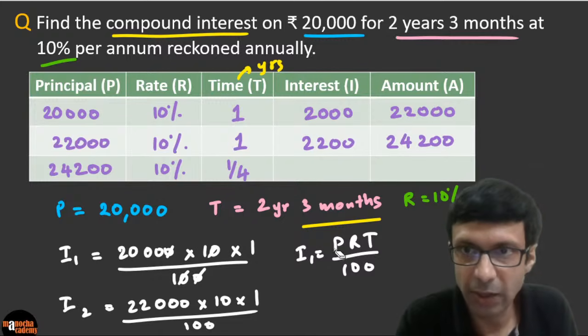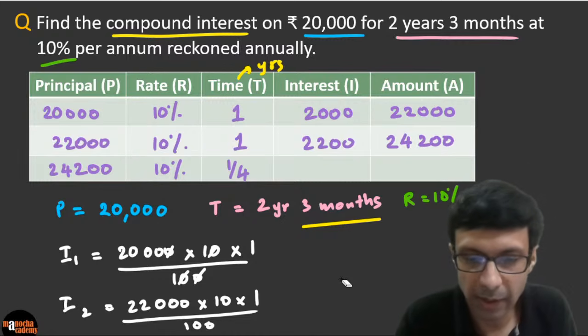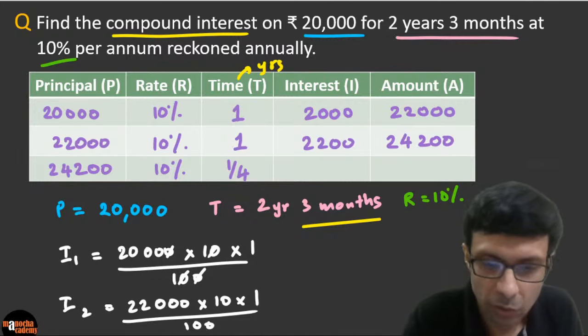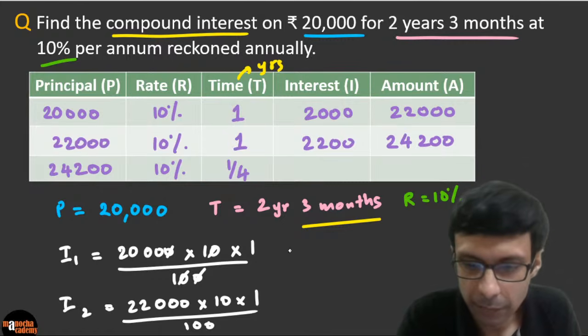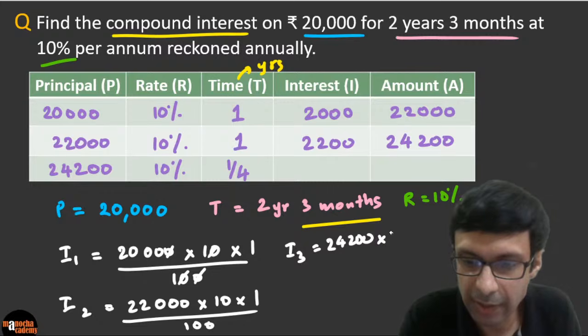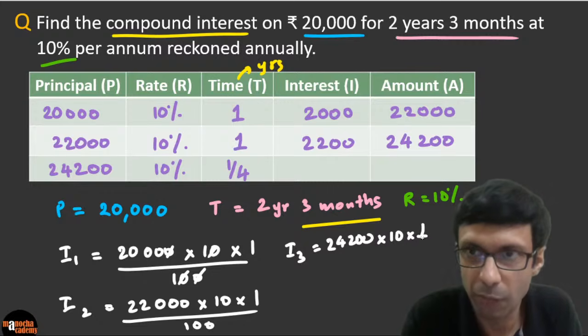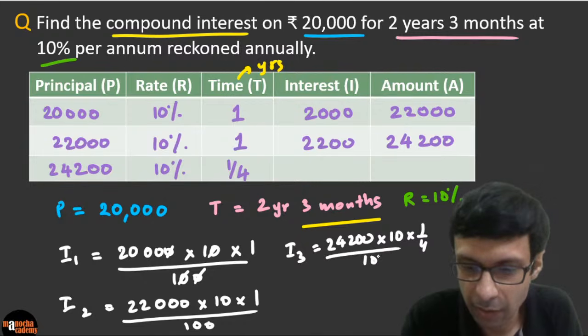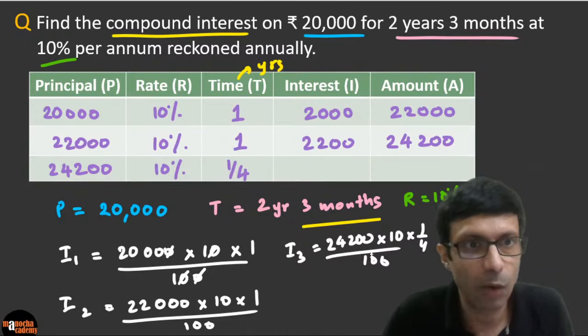So let's work out I3, guys. So I3 is basically, again, we apply the same formula. So let me write it here. So I3 is going to be 24,200, right? Times the rate is same, 10%. And this time the time is basically going to be 1/4 divided by 100. So guys, please calculate that and see what you are getting for I3.